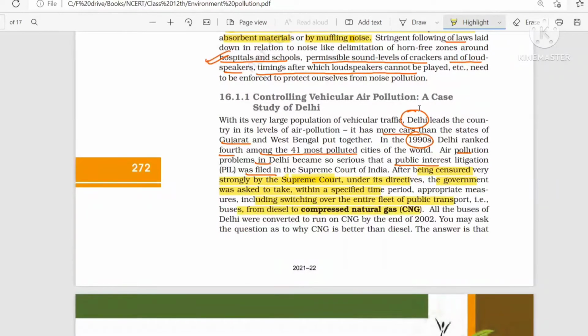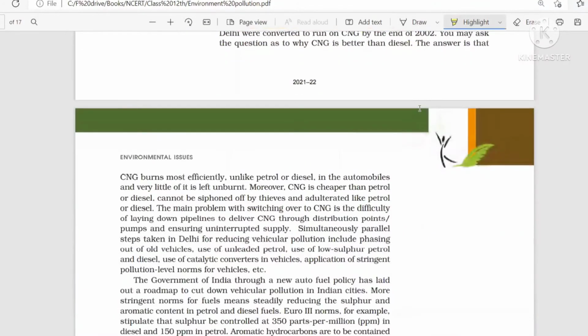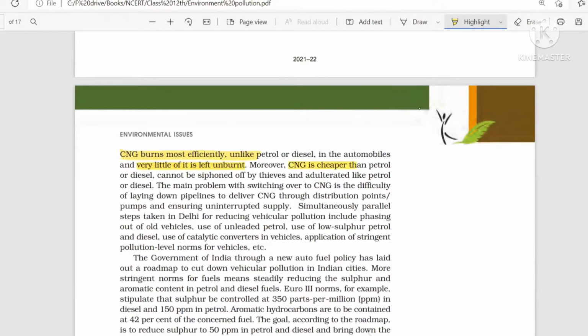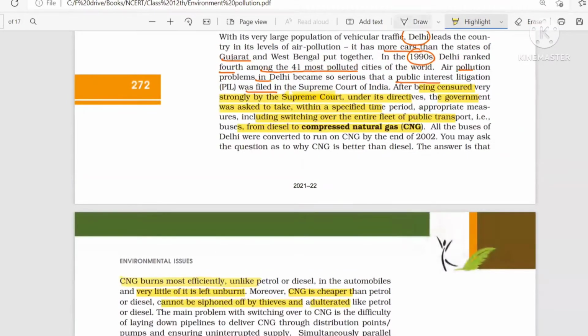Instead of diesel buses, they have to use CNG buses. Why? The reason is CNG will burn completely, more effectively, and very little will be left unburnt. CNG is cheaper. It cannot be siphoned off, and it cannot be adulterated like petrol or diesel. So they suggested it and told that it should be achieved by 2002.